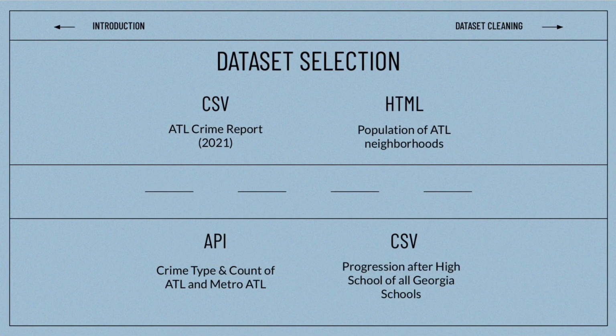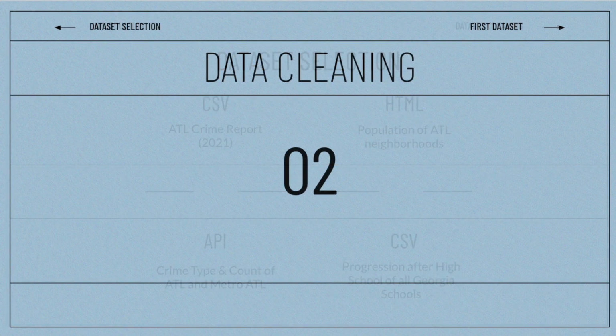We chose 4 main data sets to gather information from. We have 2 CSV files, one dealing with crime incident reporting for the year 2021, and the other showing the progression of high school graduates in Georgia schools. The next 2 data sets are an API that lists the type of crime and specific incident reports across Atlanta and in its metro area, and an HTML that we web scraped to show the populations of different neighborhoods across Atlanta. Now we'll move on to how we clean these data sets.